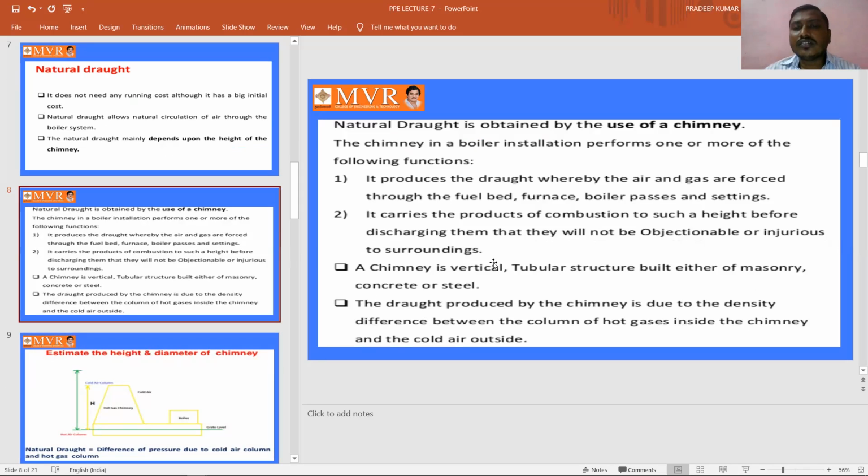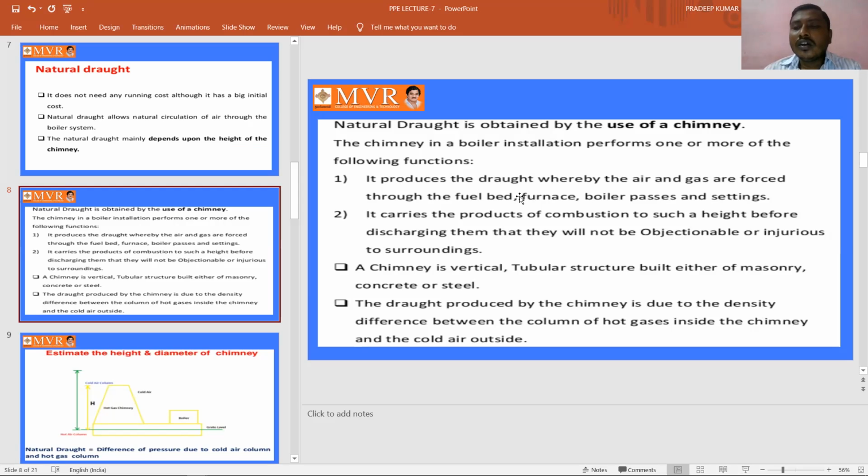See here, the chimney in a boiler. The chimney in a boiler installation performs one or more of the following functions. What are the functions which are done in a boiler through the chimney? It produces the draft whereby the air and gases are forced through the fuel bed, furnace, boiler passes and settings.